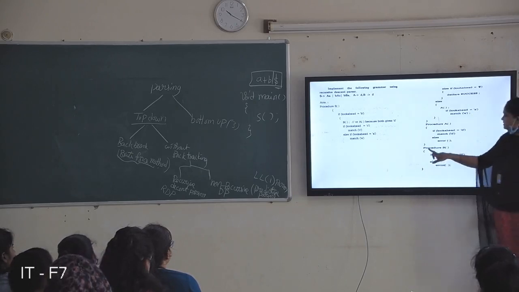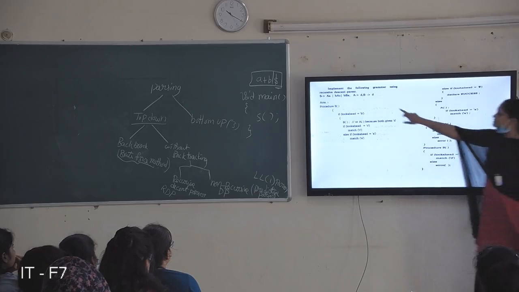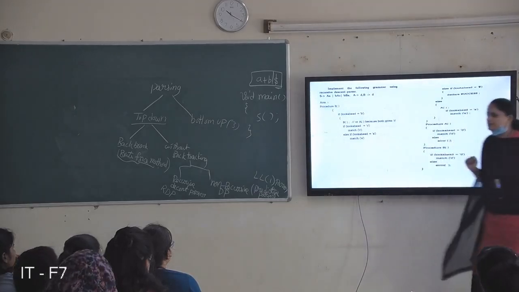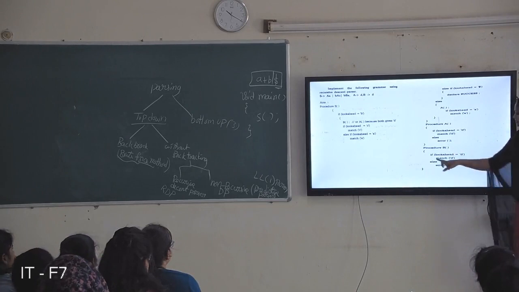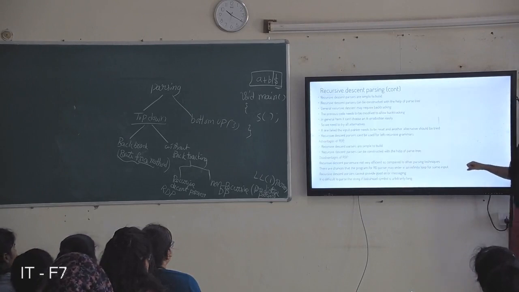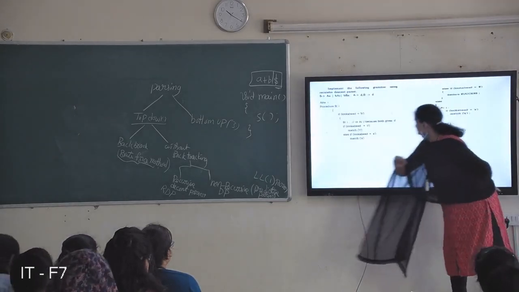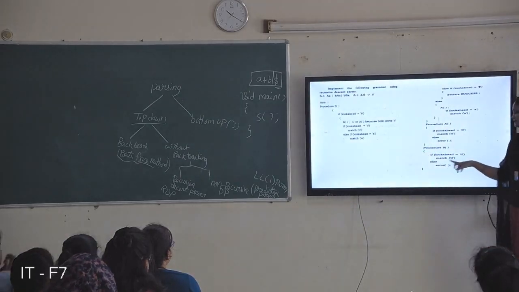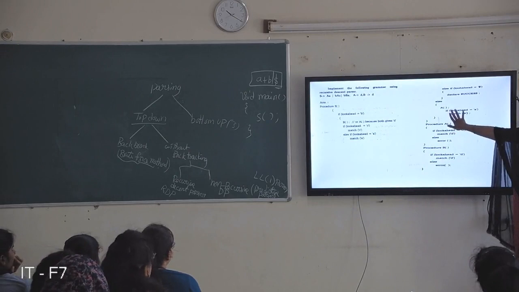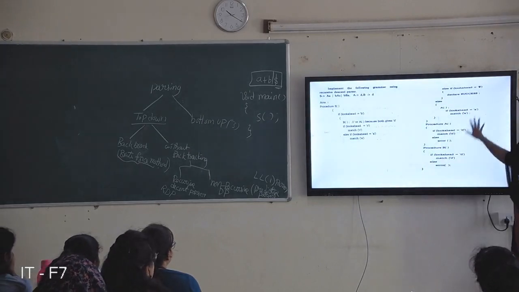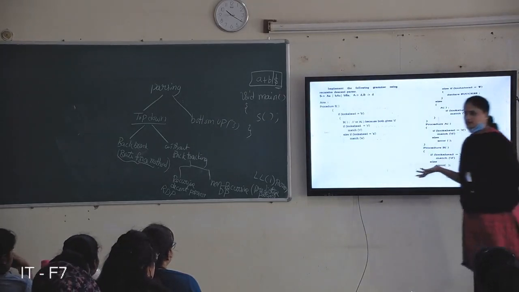Okay, and this is the procedure for B. There is one more production, for B. Write the procedure for non-terminal B here. If lookahead symbol equal to D, match, else error. Here also you can write error, you can put else error. Why? Because if none of these matched, then at last an error occurs.